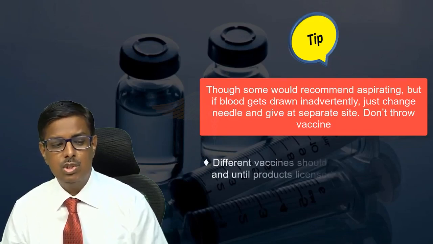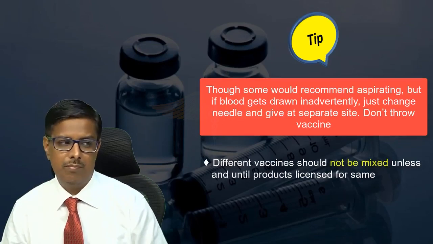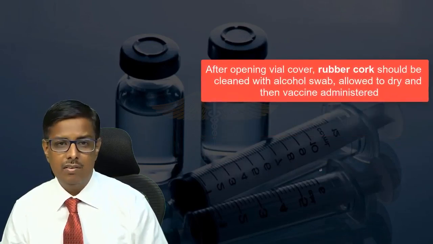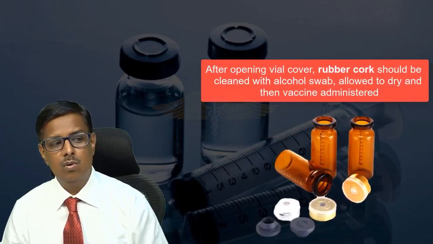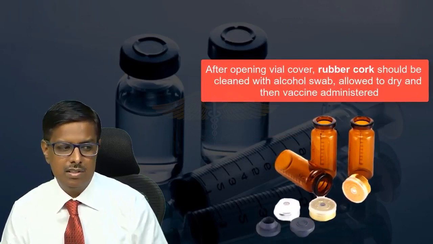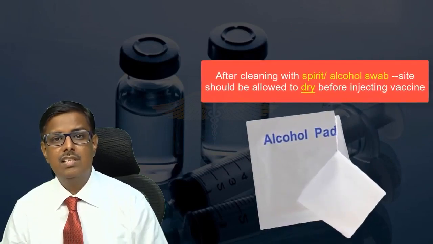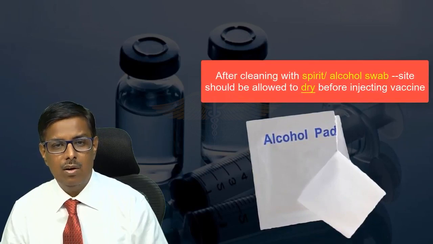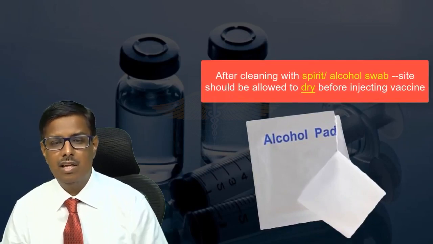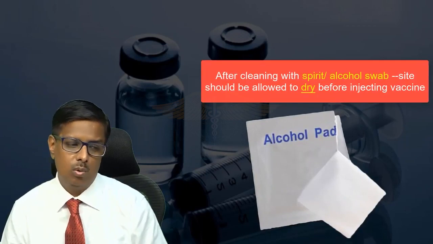Different vaccines should not be mixed unless and until the product is licensed for the same. After opening the vial cover, the rubber cork should be cleaned with an alcohol swab. It should be allowed to dry, and then only the vaccine should be administered. After cleaning with a spirit or alcohol swab, the injection site should be allowed to dry, and then only the vaccine should be given. Otherwise, there is a risk of inactivation of our live vaccine because of spirit or alcohol.